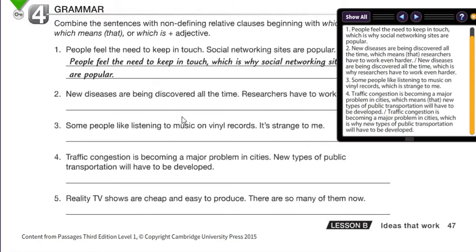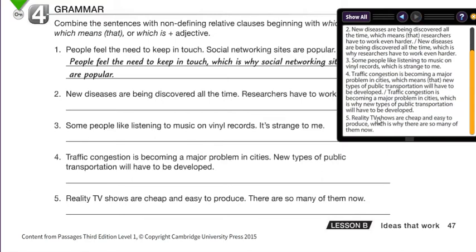Okay, so we have both expressions. And the last one: reality TV shows are cheap and easy to produce. There are so many of them now. Then: reality TV shows are cheap and easy to produce, comma, which is why there are so many of them now. It's important to add the commas. Don't forget that. So we have the two clauses, and then we combine them using which is why or which is, depending on whether we have an adjective.